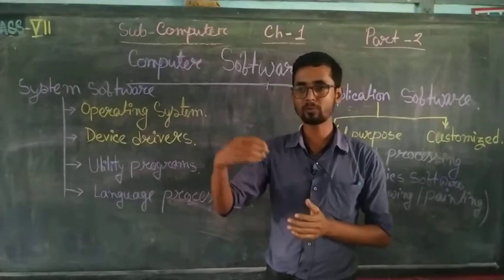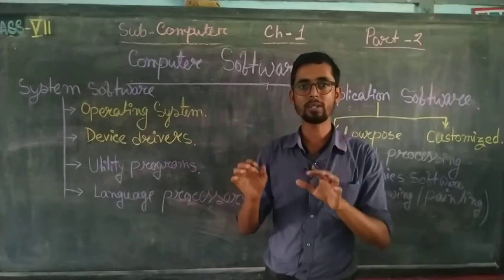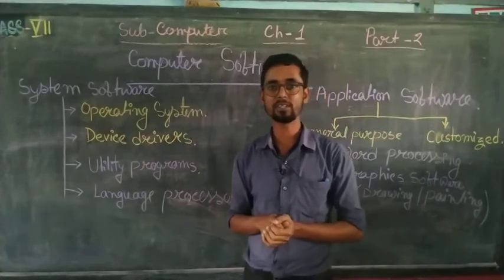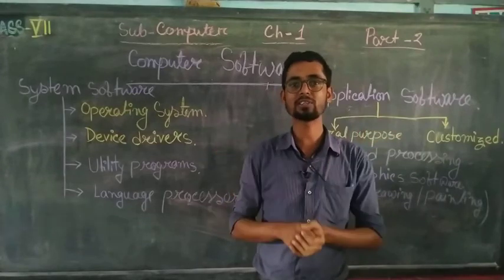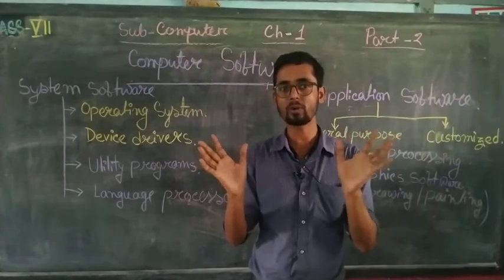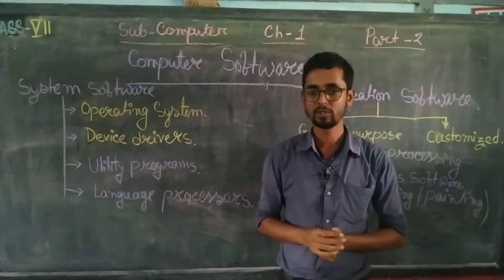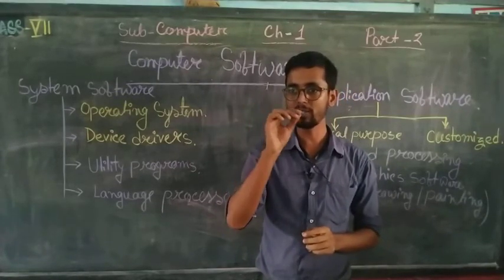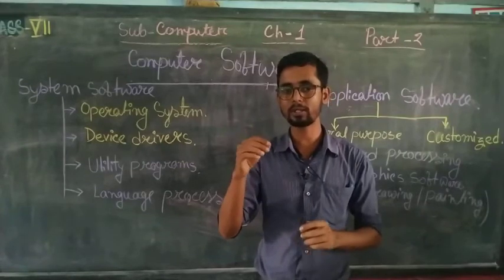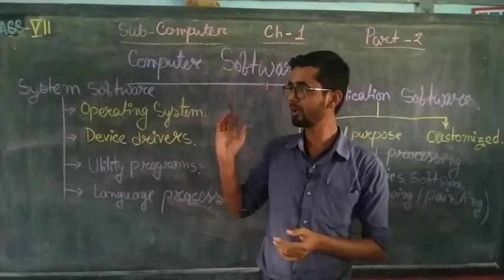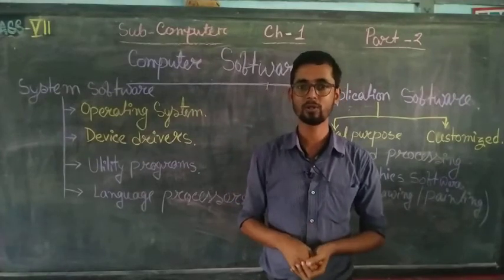Like if we have to do any mathematical operation, or search any data, or do any word processing, how will the computer know this kind of activity? By the application software or any kind of software installed in the computer. So by this software, the computer knows what to do, or when or how it has to work. All this kind of interaction the computer knows by this software program.